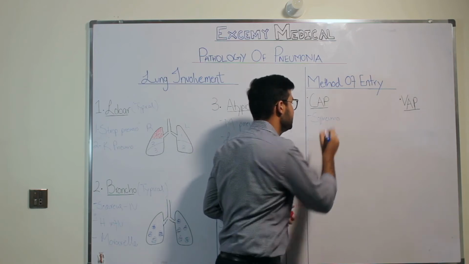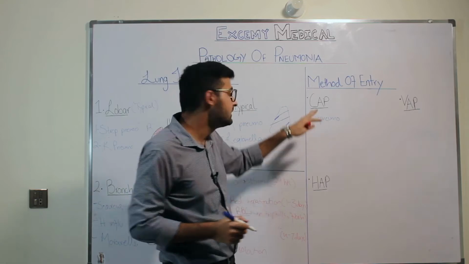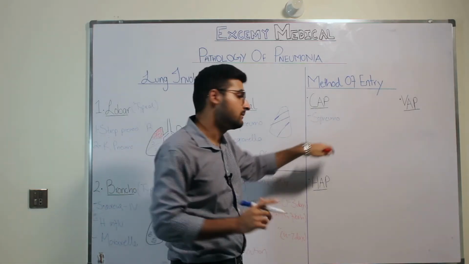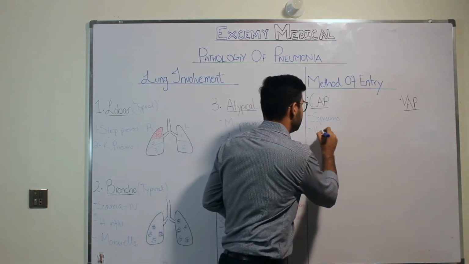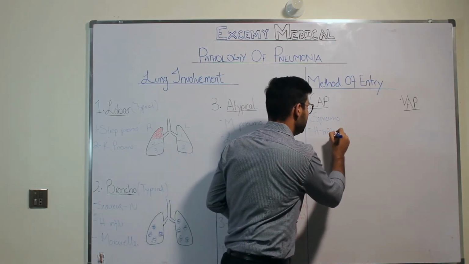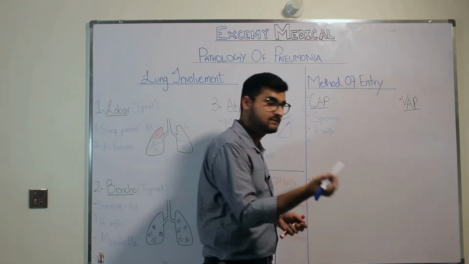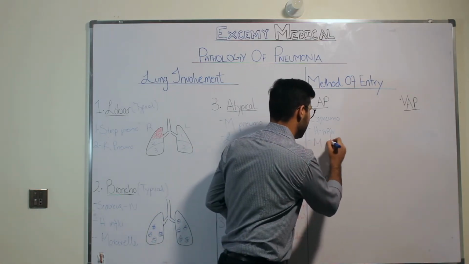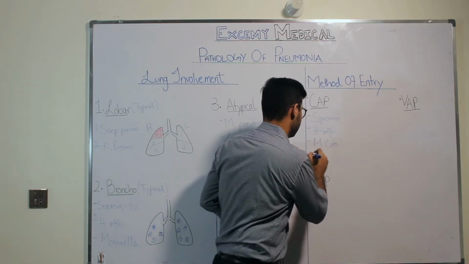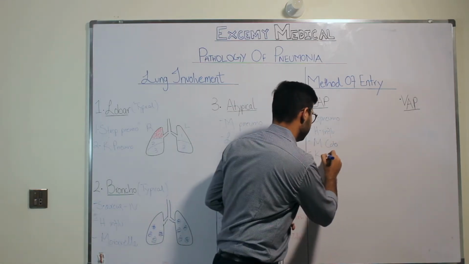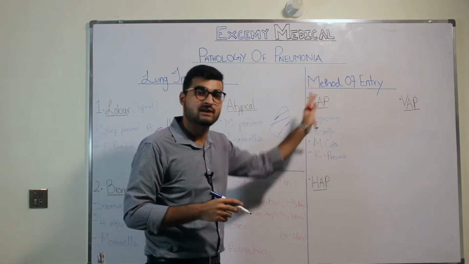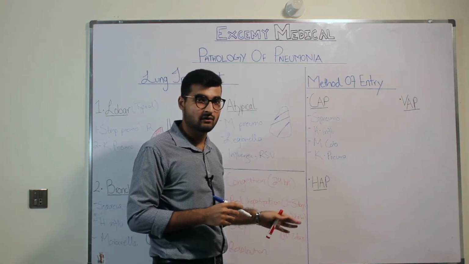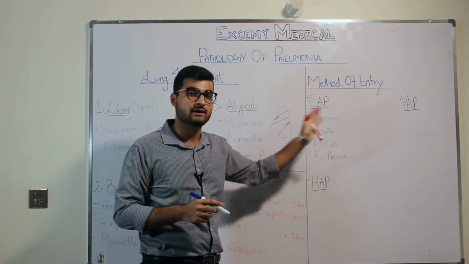Streptococcus pneumo is basically the most common organism that you will have to deal with and which will come across very commonly. Apart from Strep pneumo, what other organisms do you have? You have H. influenza, Haemophilus influenzae. The third organism that you will come across is Moraxella catarrhalis. The fourth organism is Klebsiella. So these are basically the major organisms that you will be coming across in patients who get community acquired pneumonia.